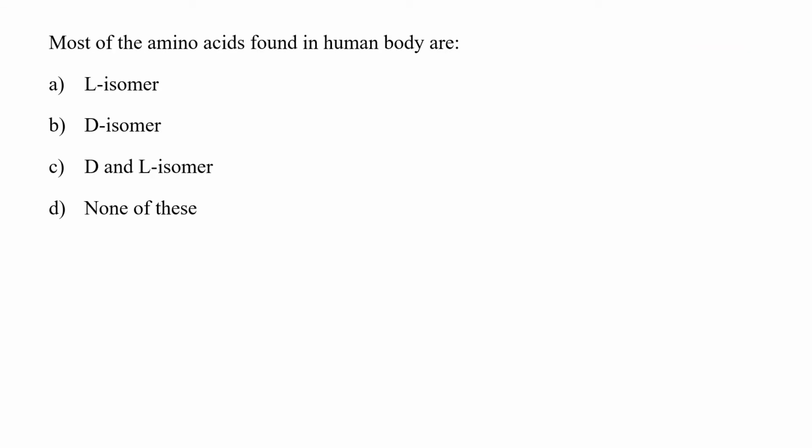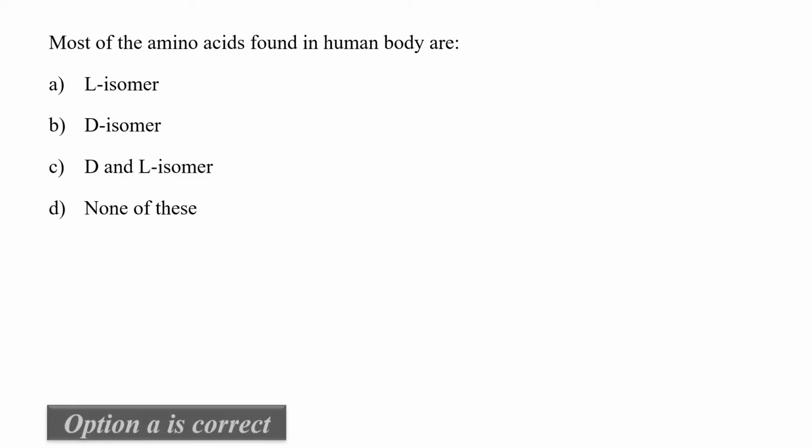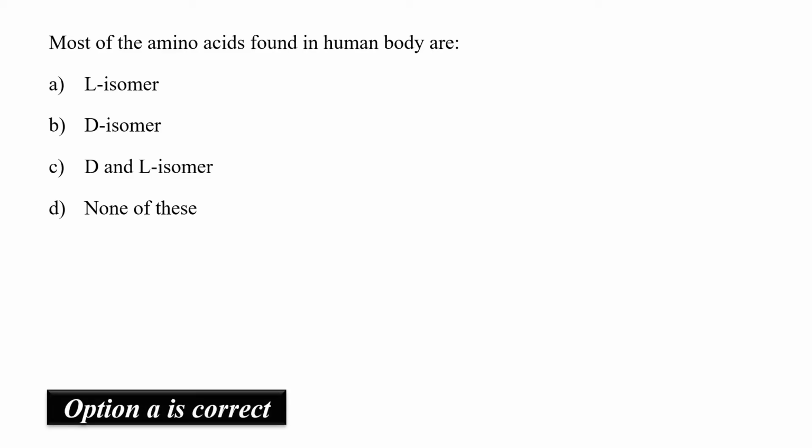Most of the amino acids found in human bodies are, that's very simple, L isomers. So option A would be the correct answer. Always remember, in natural systems, most of the amino acids are in L form, while most of the carbohydrates are in D forms.